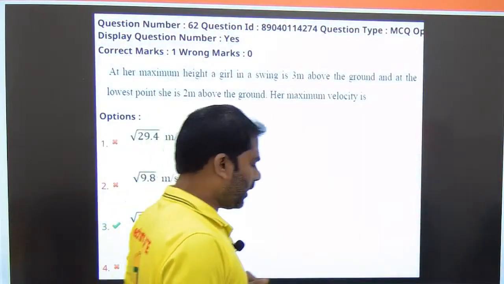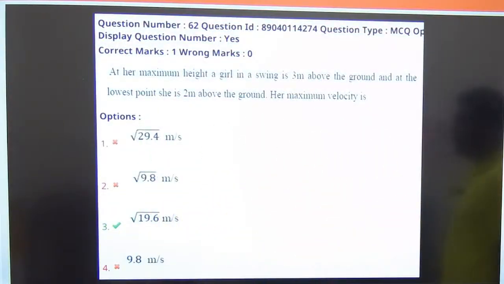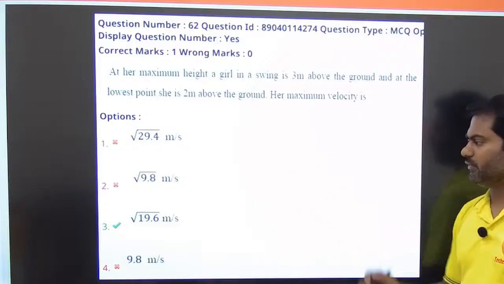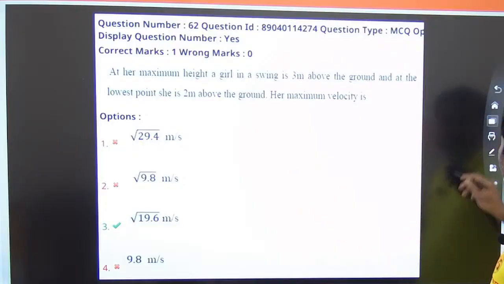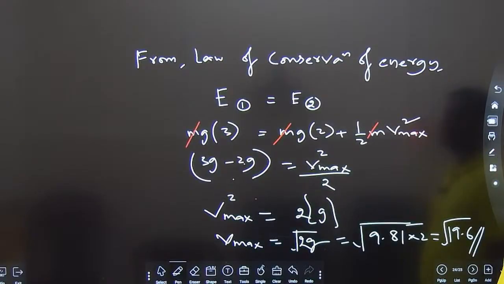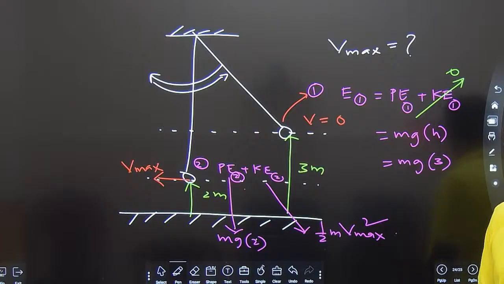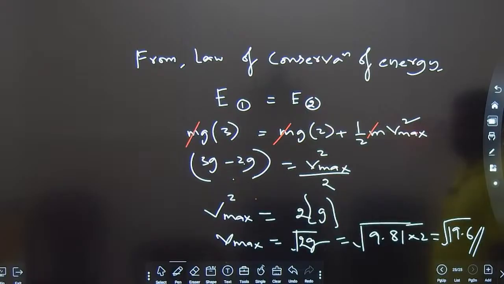Now it is matching option number 3. Okay, clear? So that's how we will be solving and we'll be getting the answer as option number 3. You can copy if you want along with the picture, and this is how we will be solving this. I hope it is completely clear. That's how we conclude that the answer for this question is 19.6. Let us proceed with the next question.